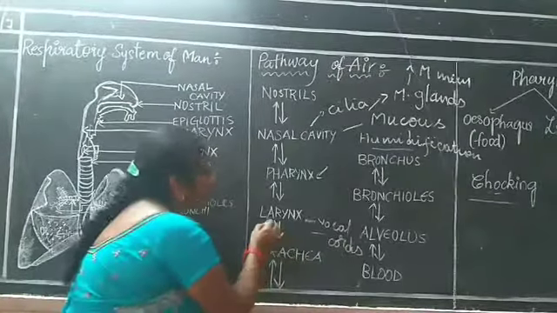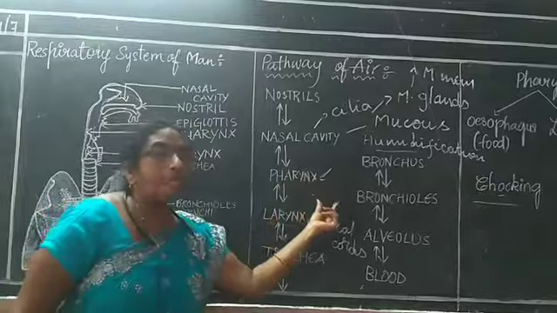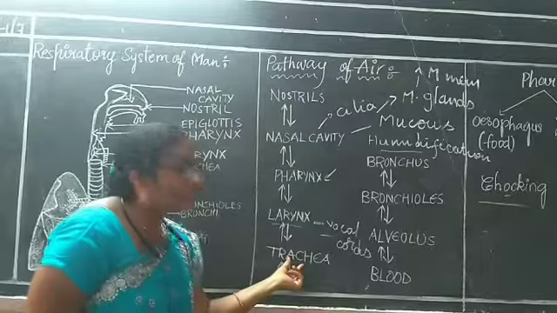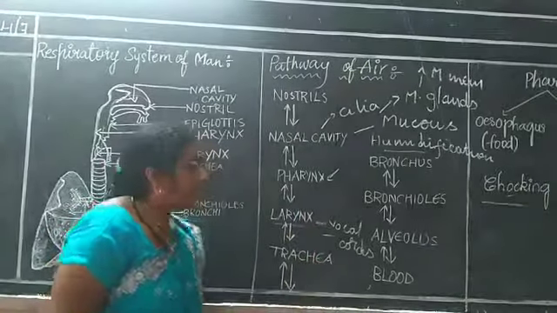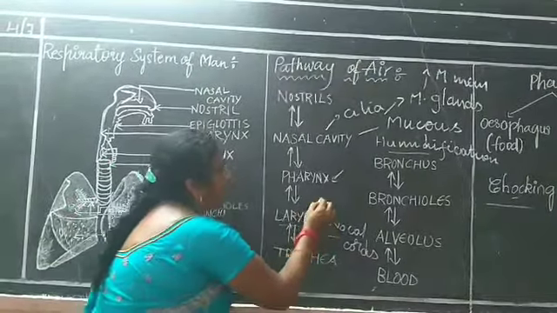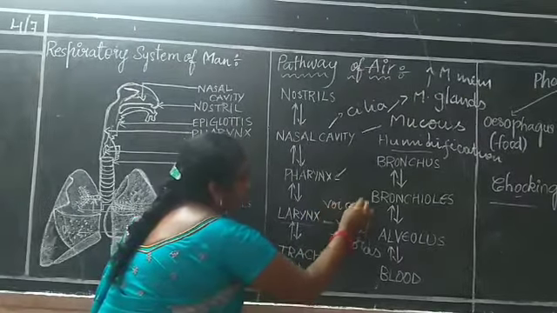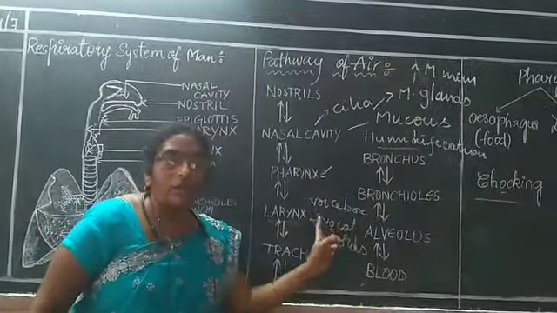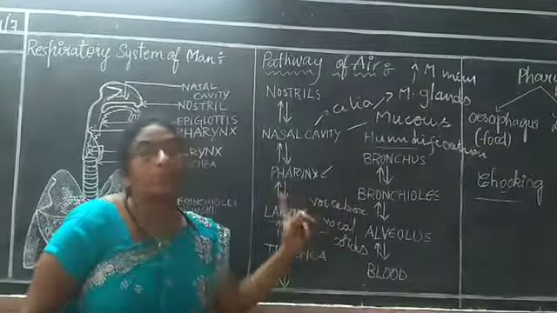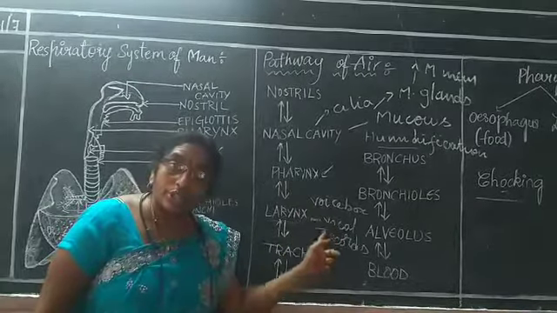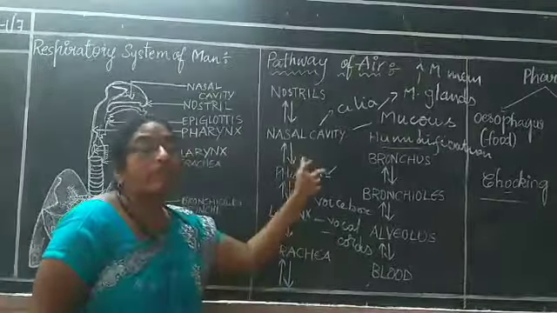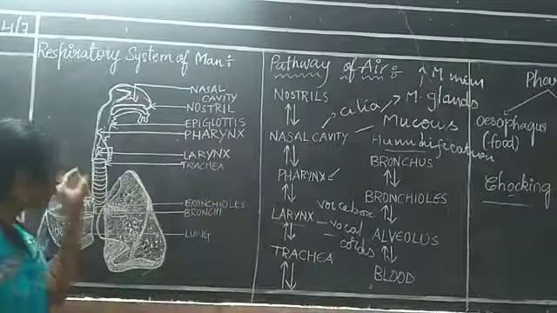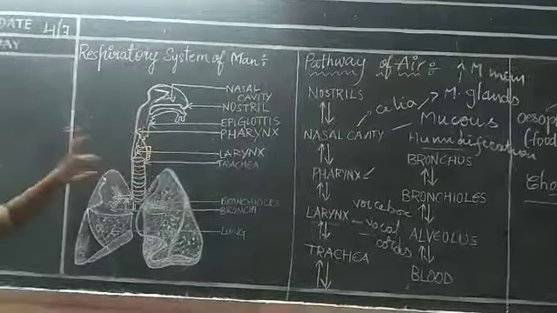So, what is the function of the larynx? Allowing the air from the pharynx to the trachea. So, the larynx is called a voice box. It is otherwise called the voice box. It is not only producing the sounds, but also allowing the air to pass from the pharynx to the trachea. When you come to the trachea, this is a tube-like structure.